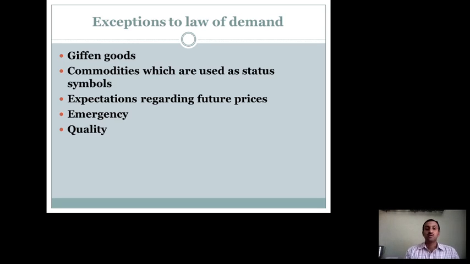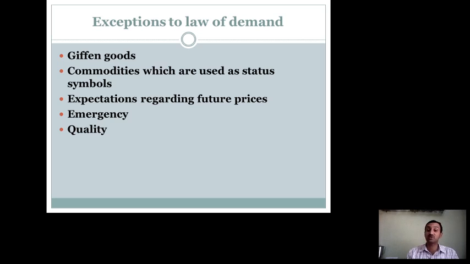With this fear or expectation of a future price rise, people purchase even at higher prices.